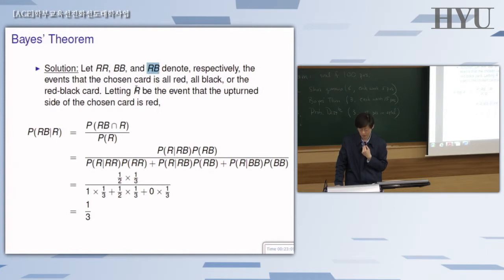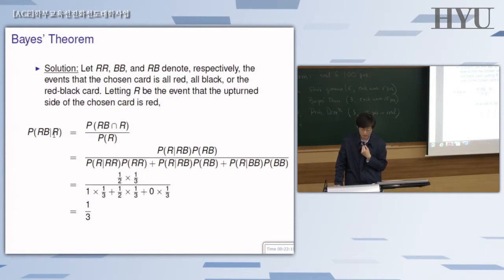And then finally, you can define R to refer to the event that the upturned side of the chosen card is red, which is what we are observing. And the ultimate answer we try to get can be expressed in terms of these four events.